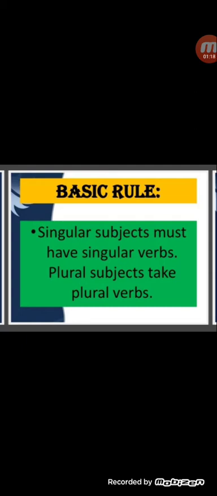If the subject is plural, then the verb is also plural, like they play cricket. They, the subject here, is plural, therefore the verb will be play, not plays. Plays is incorrect, play will be there, play is the plural verb.